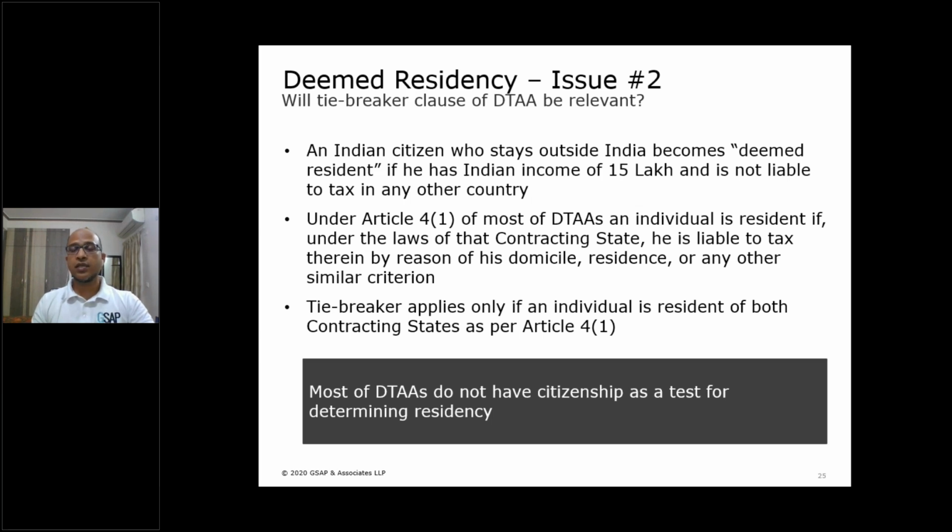Might be it's a matter of litigation, might be some clarity will come by way of circular from the government, or might be these terms domicile, residence, or other similar criteria will be examined by the courts, and they will throw more light on what should be the implications of domicile and residence, whether the term resident should include citizenship, whether other similar criteria should include citizenship. Time will tell. But as of now, it seems that a person who becomes deemed resident cannot take benefit of the tiebreaker clause of the tax treaty.